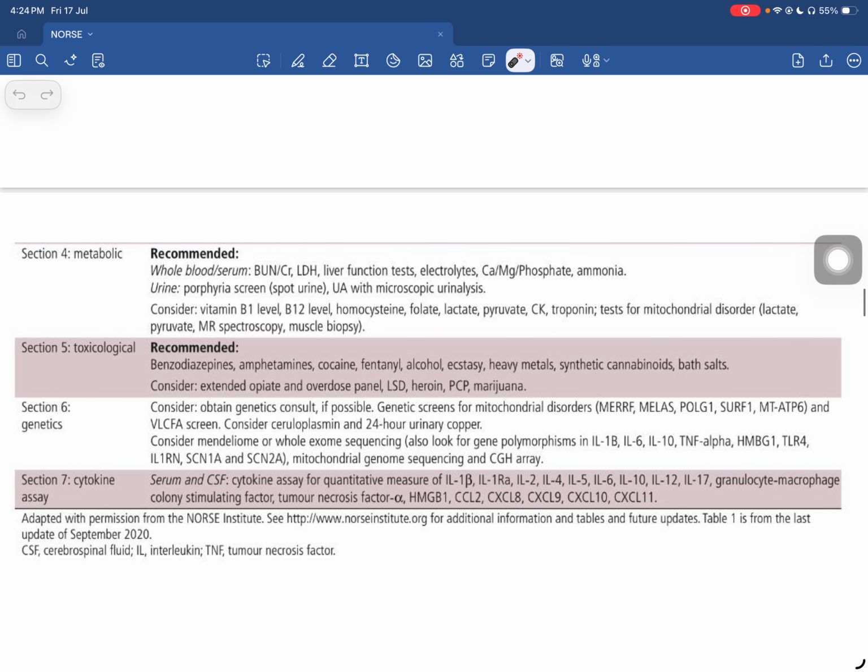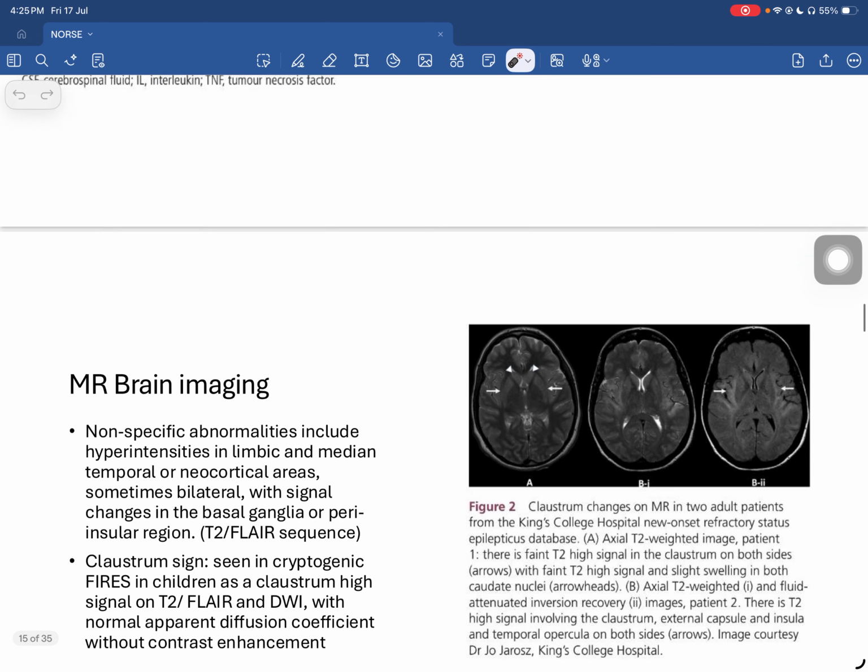Apart from that, the routine metabolic panel, BUN, creatinine, LDH, liver function tests, ammonia, urine porphyrins, and toxicology to rule out any benzodiazepines, amphetamine, cocaine, fentanyl, alcohol, ecstasy exposure, and also genetics. Usually, mitochondrial disorders are prone for this kind of seizure picture. So, a MELAS or a POLG1, such a thing, and cytokine assay.